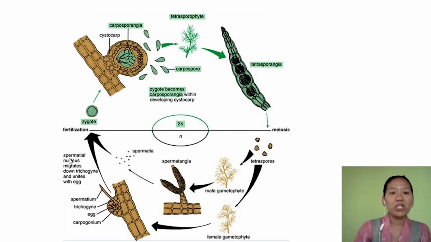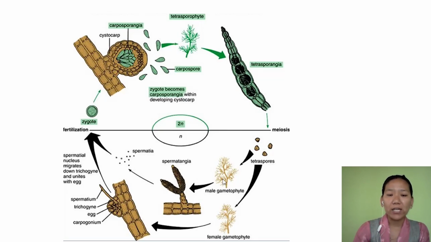Now, if you look at the picture, let us try to understand its life cycle. I have given one example here. This is a plant body, and the plant body is diploid. Diploid means each cell has chromosomes in two sets. When it undergoes meiosis, you get haploid spores. These haploid spores germinate and grow into male gametophyte and female gametophyte.